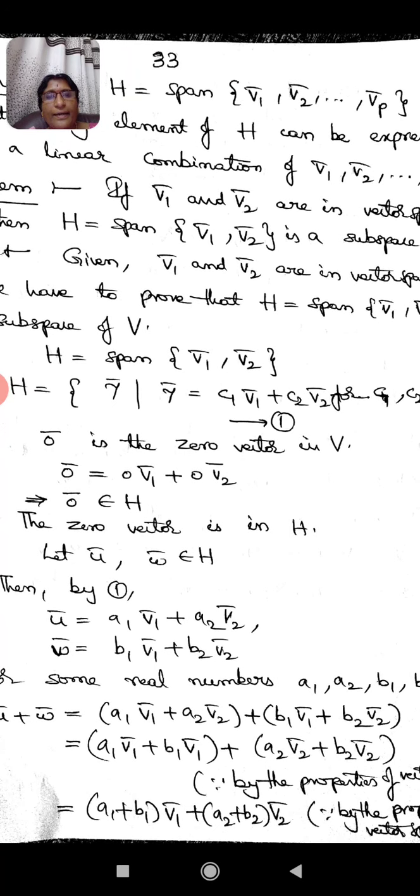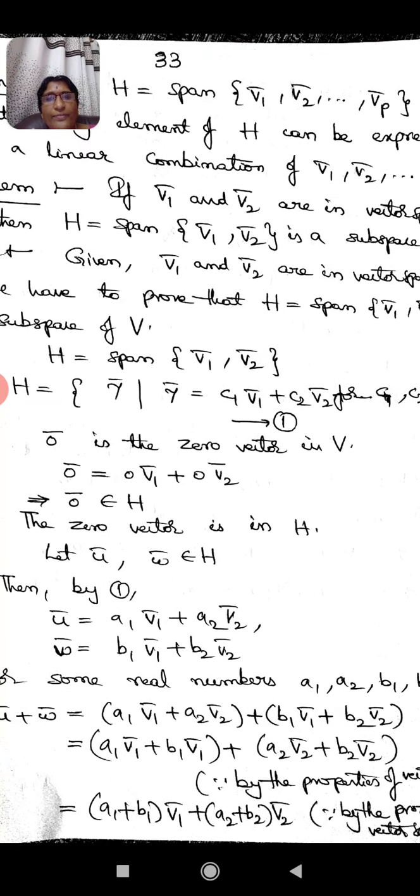Now U bar plus W bar is equal to A1 V1 bar plus A2 V2 bar plus B1 V1 bar plus B2 V2 bar, and we can rearrange the elements and express this as A1 V1 bar plus B1 V1 bar together in brackets plus A2 V2 bar plus B2 V2 bar together in another bracket, and this we can do by using the properties of the vector space V. So this is equal to (A1 plus B1) times V1 bar plus (A2 plus B2) times V2 bar.